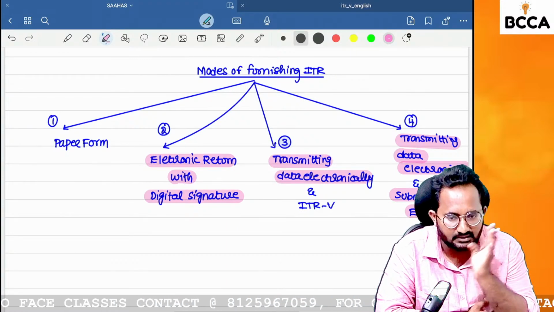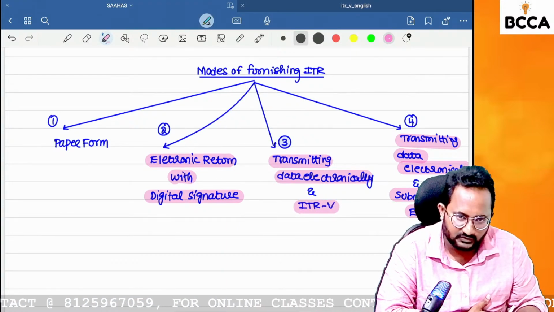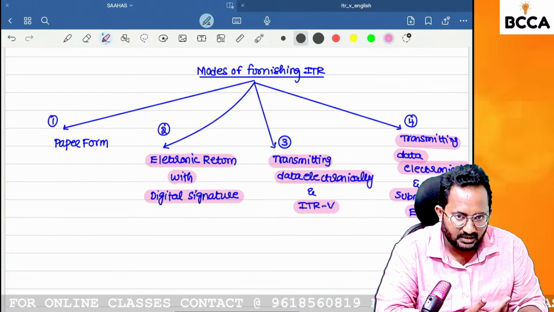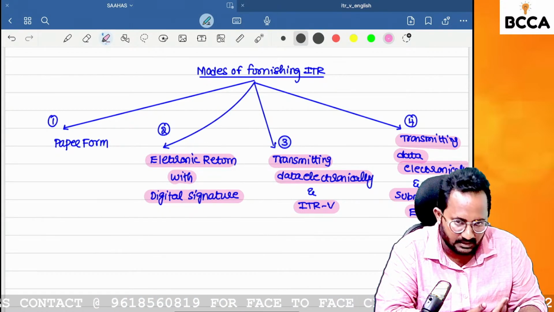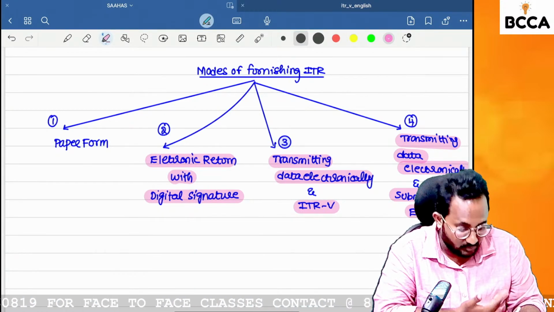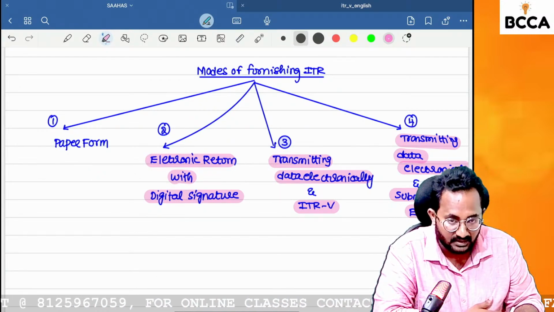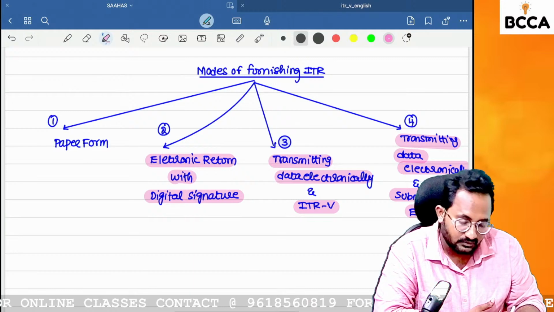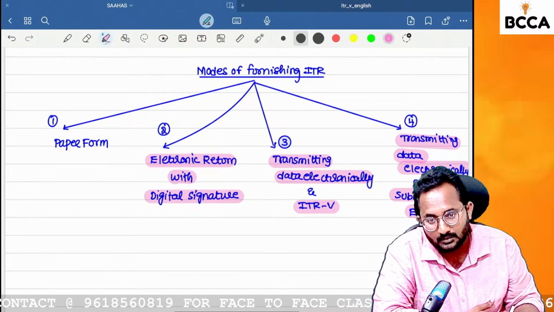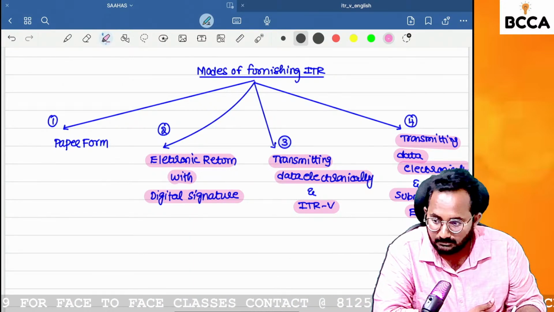But we have to send that ITRV through the post. Normally, if any person is not registered with that Aadhaar number, or has no net banking or ATM, that person needs to file the return of income. Then what is the option? Yes, you can send that ITRV to the Centralized Processing Center, Bangalore.